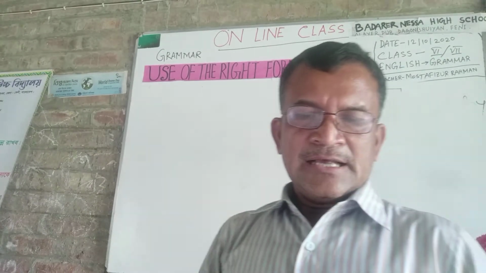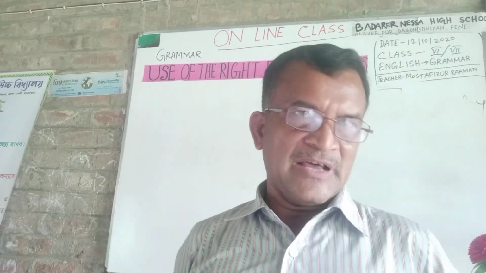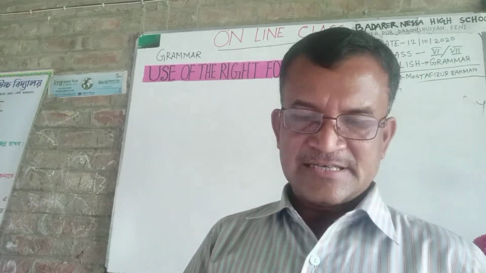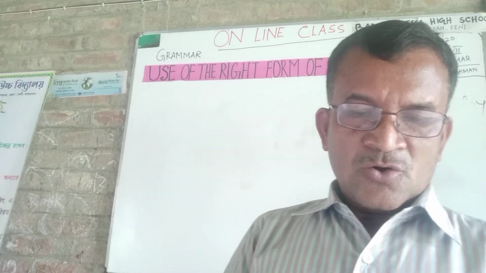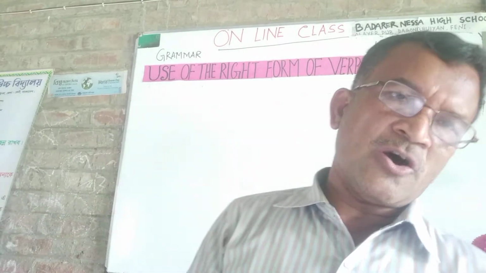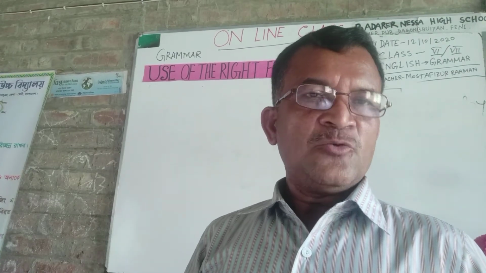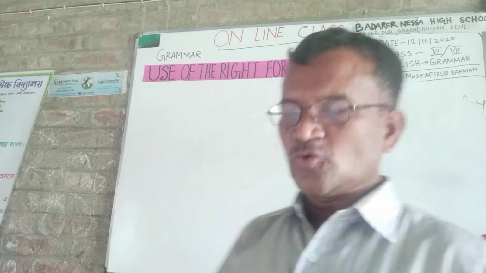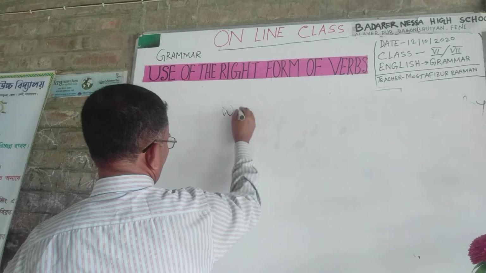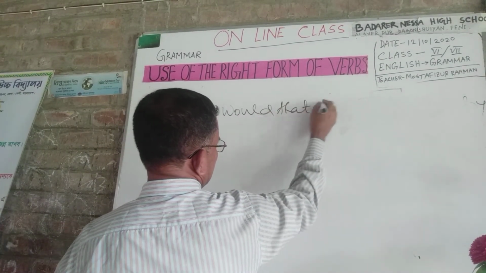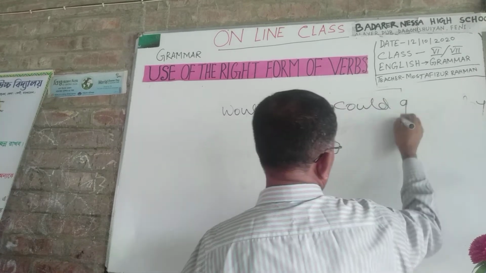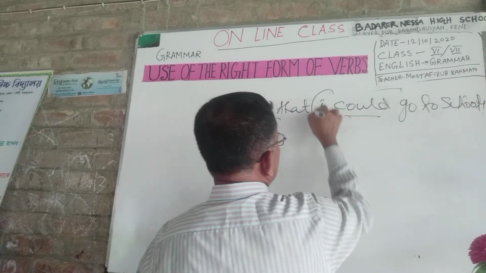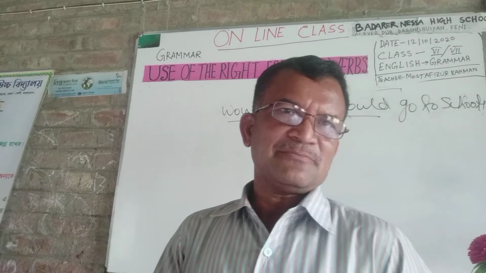Formula number 14. You remember that if at the beginning of the sentence you use would that, then you must use could after subject. I repeat that when you see at the beginning of a sentence would that, then you must use could after subject. It is very much important. Would that I could go to school. After subject you must use could. This is an important rule.